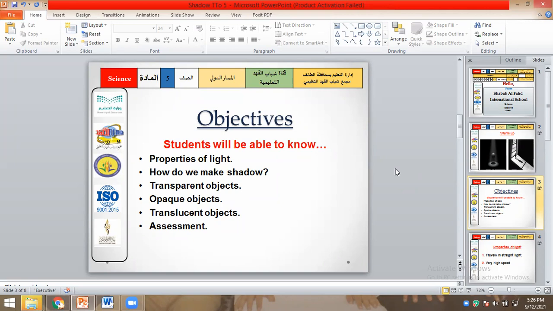How do we make shadows? Light source. Anything blocks the light. Yes, when anything or any object blocks the light. Then transparent, opaque, and translucent objects.